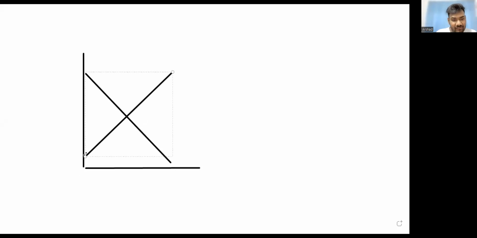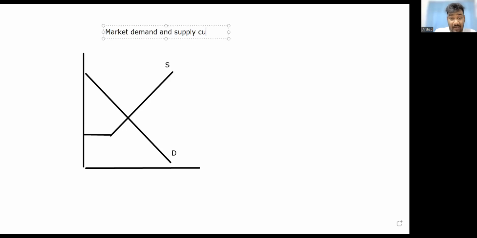Okay. Look at this. You have the demand curve in the industry, supply curve of the industry. Supply curve of the industry, if you want, you can draw it like this. Remember, it comes like this. That's more correct. This is the supply in the industry, demand for the industry. You can say this is the market demand and supply curve.